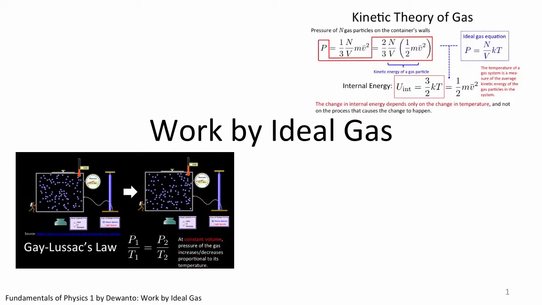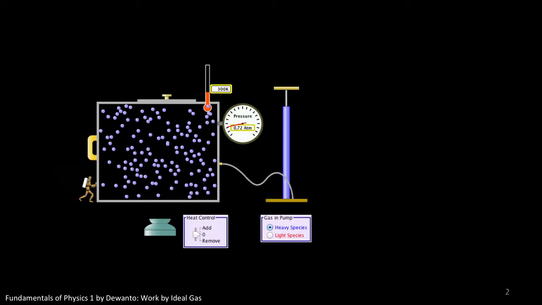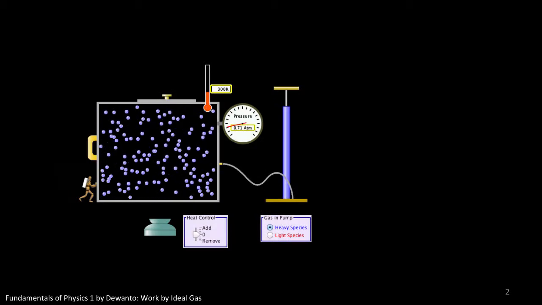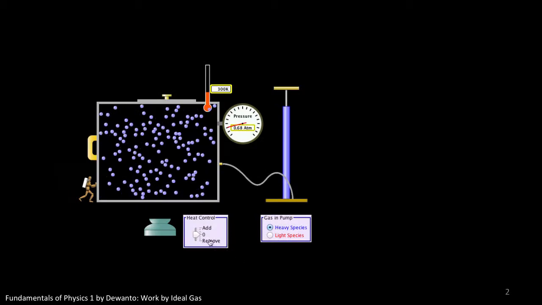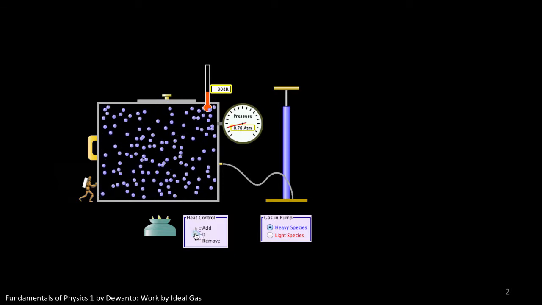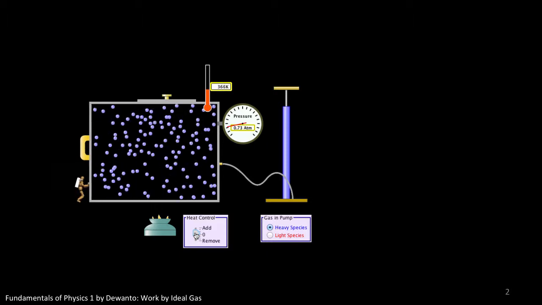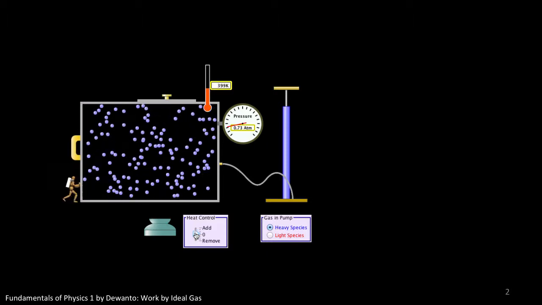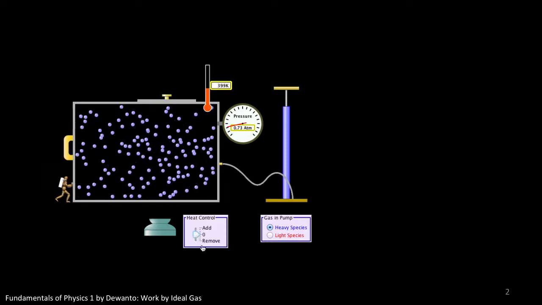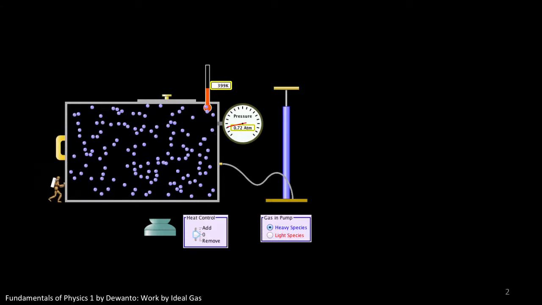Now suppose this ideal gas is kept in a container which is able to expand freely. It is sealed, the gas does not leak out, but it is also able to expand or contract freely as shown here. When the container is heated, first the pressure immediately increases because of the increase in the kinetic energy of the gas particles. The particles are getting more agitated, and because of that they will start pounding the wall of the container more vigorously.